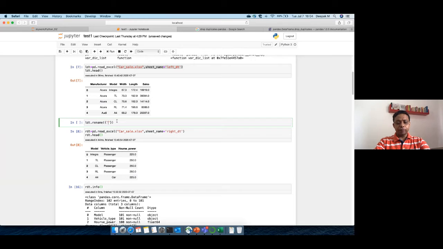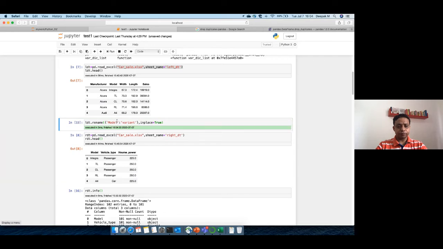Let's say we are renaming model. And because we are taking key value model to something else, that is, key is model, renaming to something else. Let's say instead of model we say variant, right? And we say comma inplace equal to true so that it gets changed.